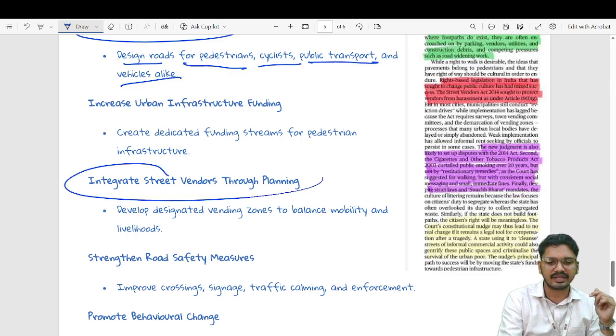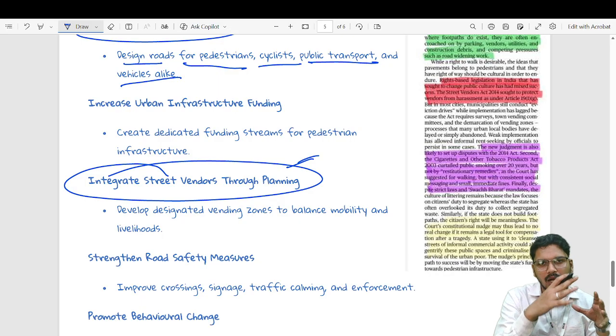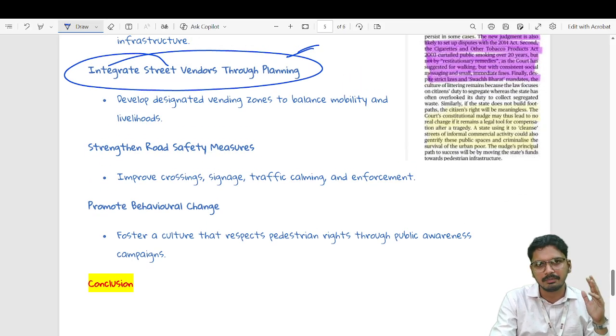Integrate street vendors through planning because it links to livelihood. Develop designated vendor zones where these vendors can balance their livelihood without compromising the mobility of citizens. At the same time, strengthen road safety measures to improve crossings, signage, traffic calming, and enforcement.